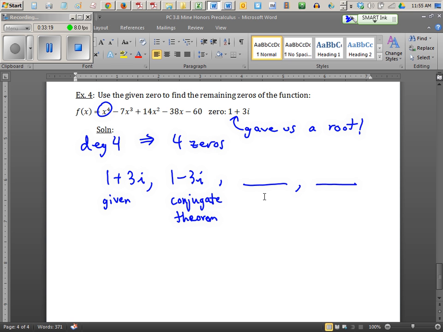Two unknown roots. What you could do is make your P and Q list and pursue it that way, and you would eventually stumble across the fact that x equals, I think, negative 1 works. But I'd like to show you a different way to attack it. You can take your known roots and break down the problem. I'm going to assume that 1 plus 3i would work if I tried synthetic division, because they told me it was a root. So I'm going to put 1 plus 3i in the box like this, and then set up my synthetic division.